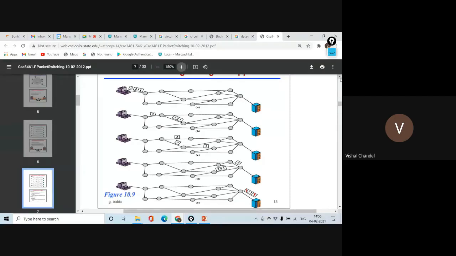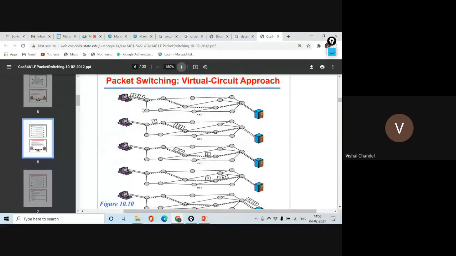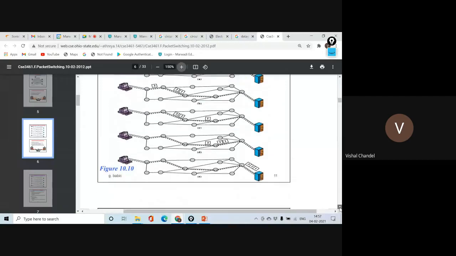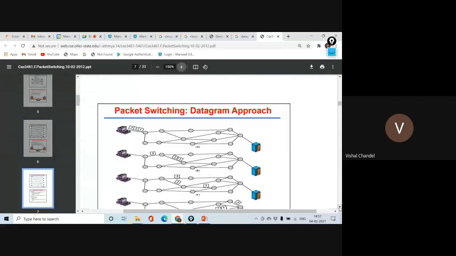Okay, but when security is required and I am caring very much about the delivery of my packet, that this packet should be delivered, or in case some packet is stolen, then I can identify, or I can follow from which path my packet was coming. So all the banking transactions are going to follow the virtual circuit approach. They are just assigning a virtual circuit between a sender and receiver, and all the social networking commands are just going to follow the datagram approach.